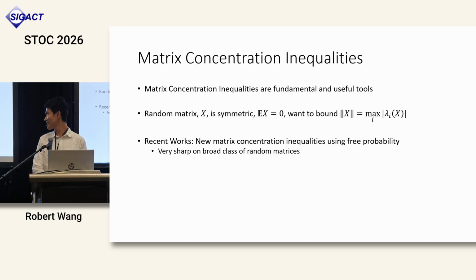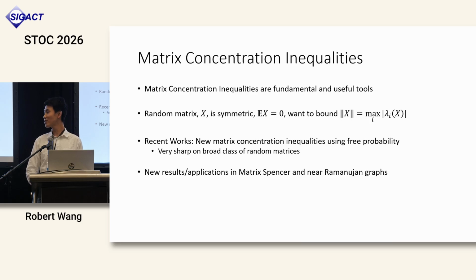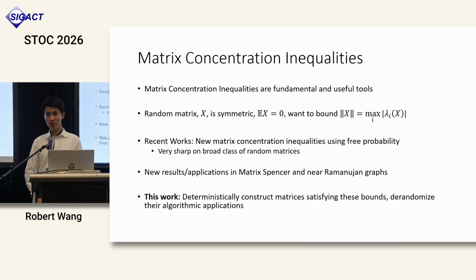A recent, very exciting line of works has developed a new set of matrix concentration inequalities using ideas from free probability. In particular, these concentration inequalities are very sharp on a very broad class of random matrices. This has led to some new interesting applications in computer science, including a new breakthrough in the matrix Spencer conjecture, as well as new constructions of near-Ramanujan graphs. In this work, our goal is to de-randomize these concentration inequalities by deterministically constructing matrices in polynomial time that satisfy their bounds. As a consequence, we also de-randomize many of the new algorithmic applications of these bounds.